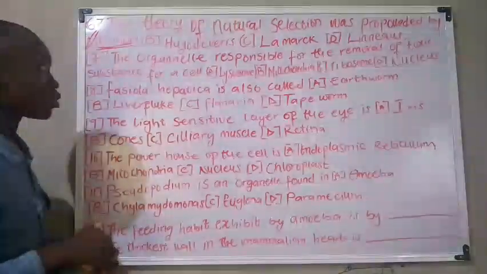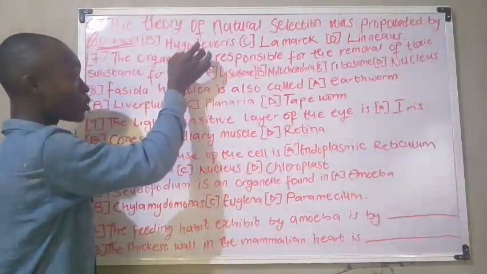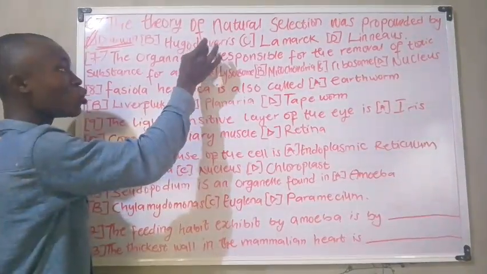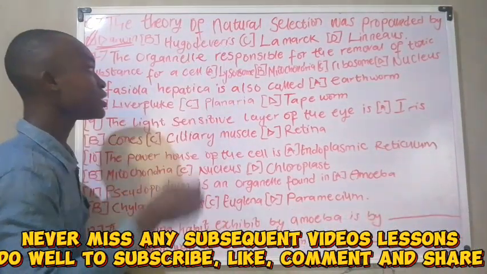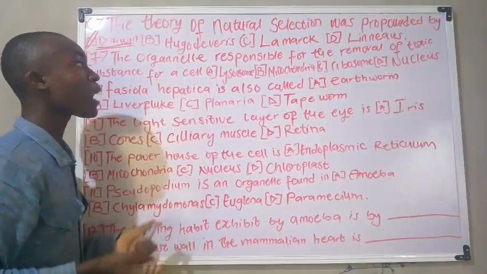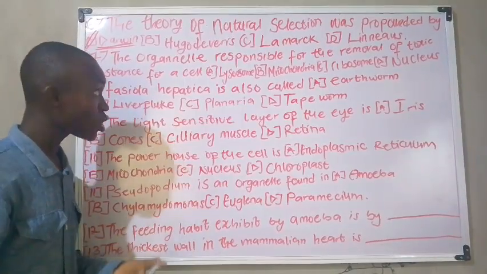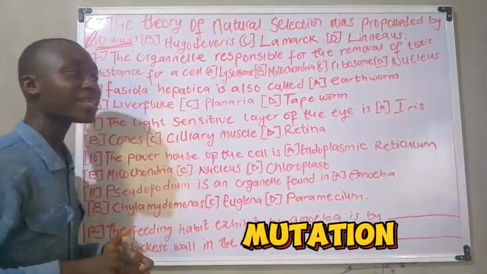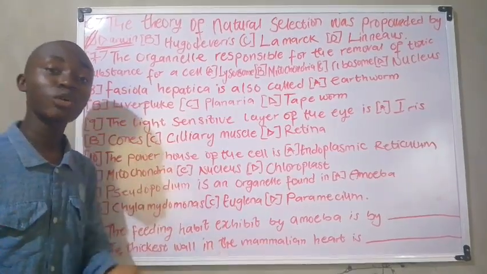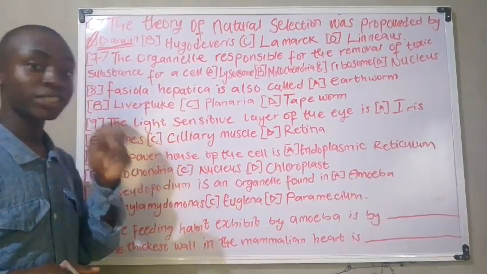That should be noted. Okay, now for option B, we have Hugo de Vries, the one that propounded the theory of mutation. That should be noted.